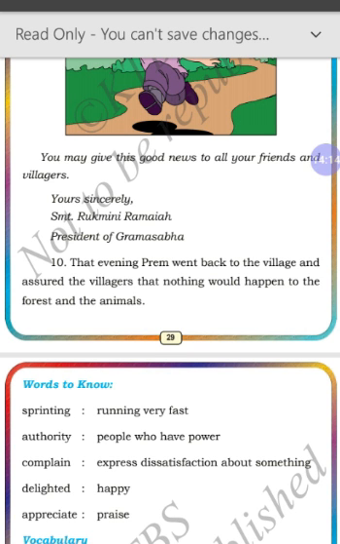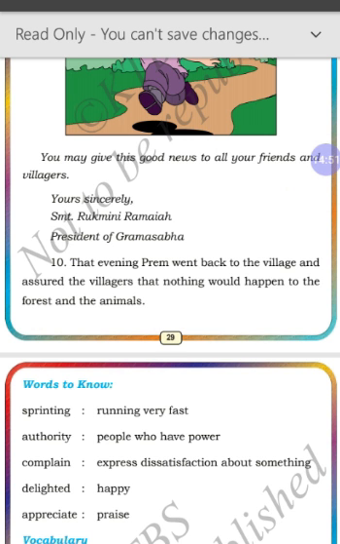Second question, why was Prem sad? Prem was sad because he heard that the trees will be cut down in the forest. Let's look at the third question. What did Prem and his friend Nazreen do to solve the problem? Prem and his friend Nazreen went to Gram Sabha and complained about the cutting down of the trees. In that way, they tried to solve the problem. Fourth question, whom did they write the letter to? They wrote a letter to the Gram Sabha president.